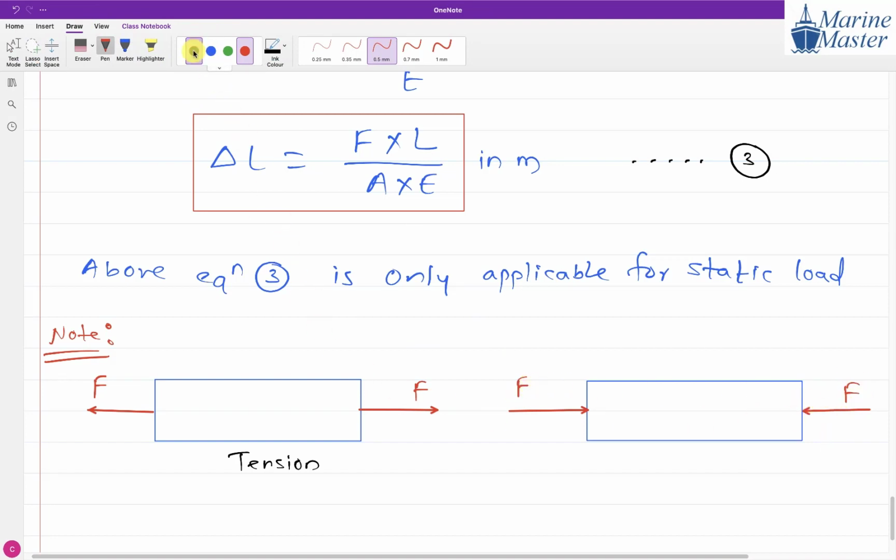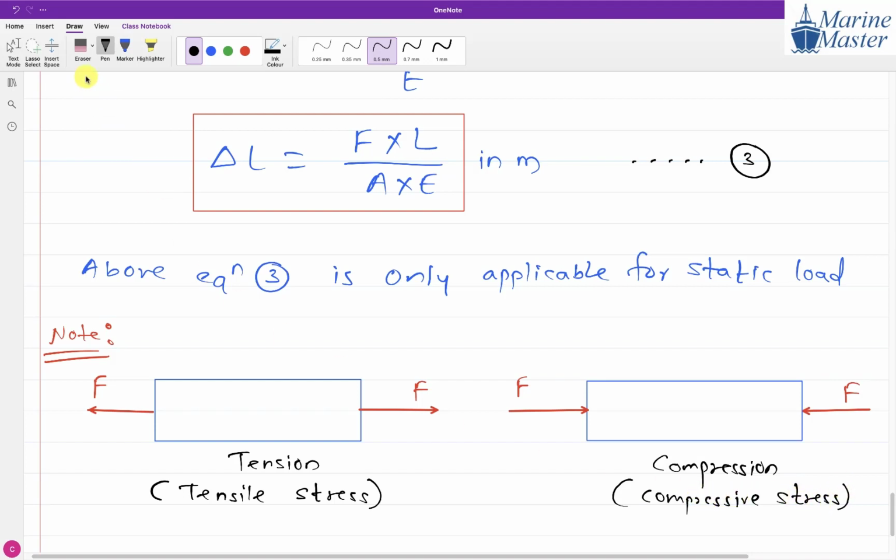So this scenario is of compression. In the previous case, we get a tensile stress. In this case, we will get a compressive stress.